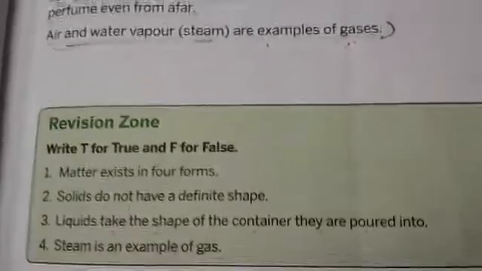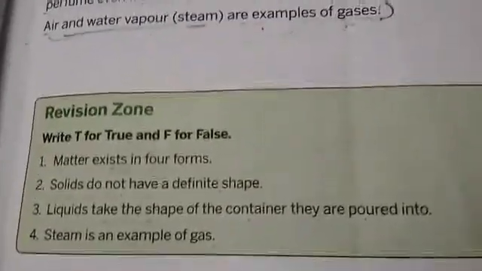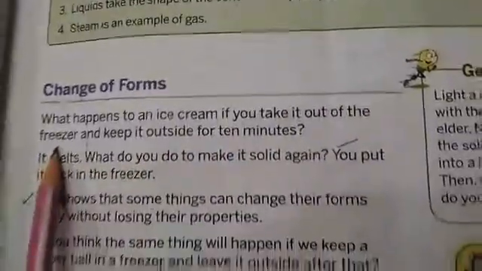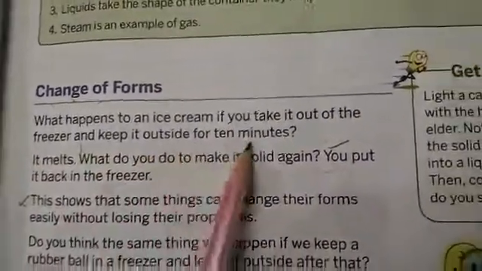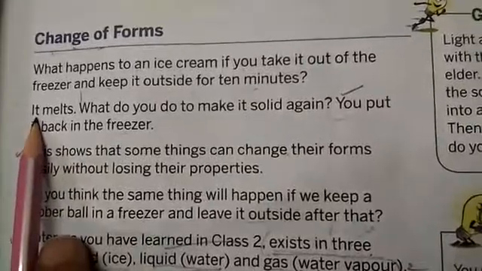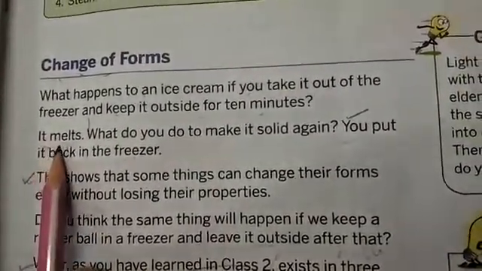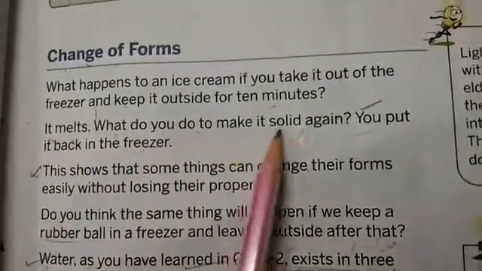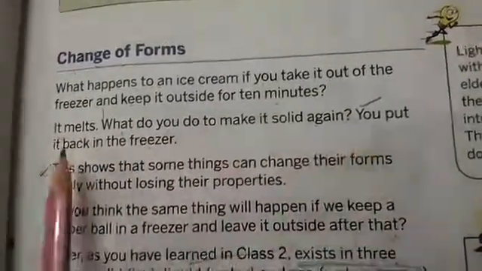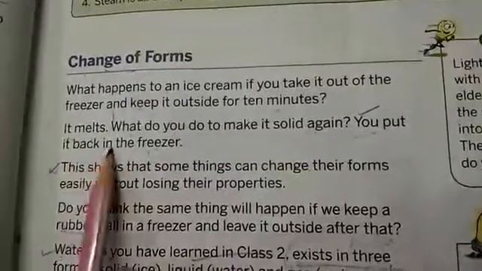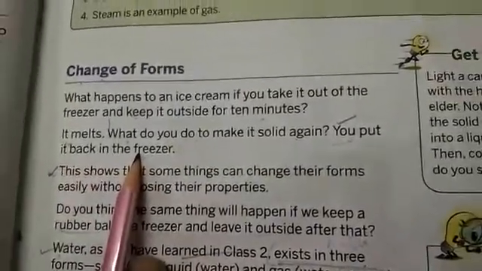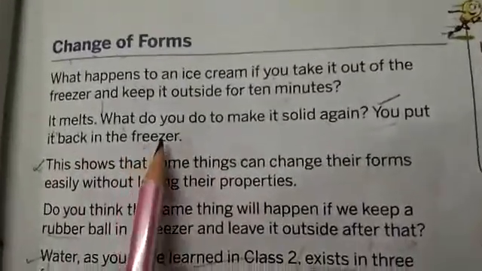So now we come to change of forms. What happens to an ice cream if you take it out of the freezer and keep it outside for 10 minutes? It melts. Melts means it will become liquid. What do you do to make it solid again? You put it back into the freezer.